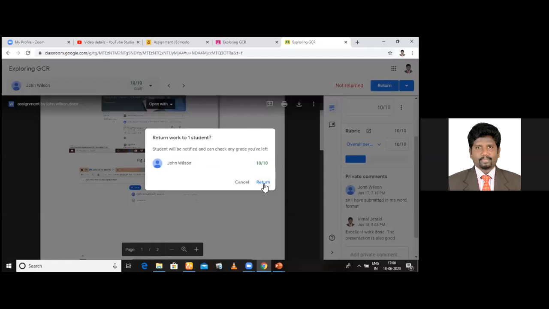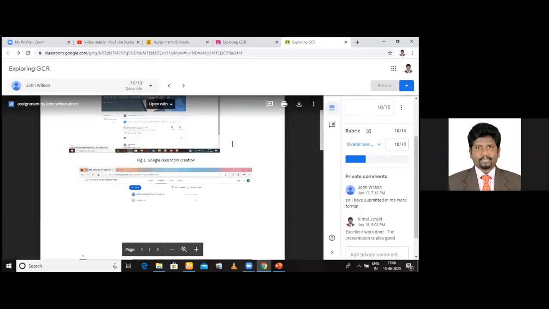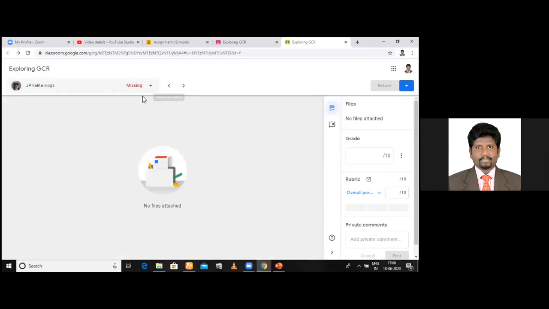So the students, just like when students submit their assignments, they will be immediately notified that your assignment is evaluated. Click that. So automatically this is evaluated, and it is sent back to the student. Now when you want to do the next student, see here, click here, next student will come. See, this student has not submitted. By pressing this arrow mark, you will be able to assess the next.